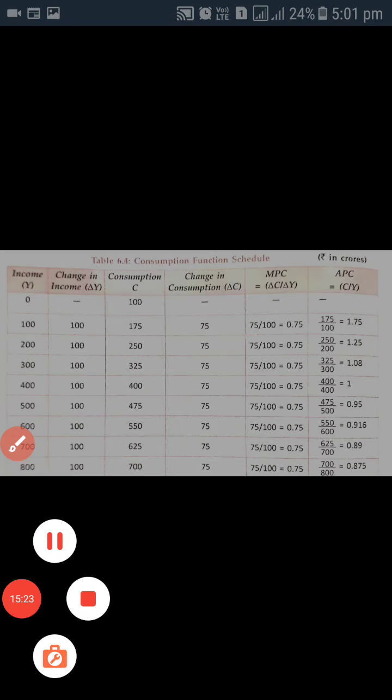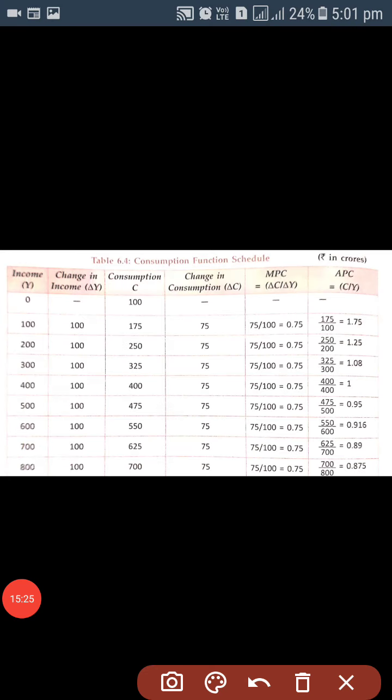Then how can we calculate the value of the consumption function? We'll have to put the values like 20 plus 3/4 and Y. Y's value is 100. When we solve the equation, we will get the value as 95 crore. That is consumption. So with this, you can easily calculate the value of consumption.